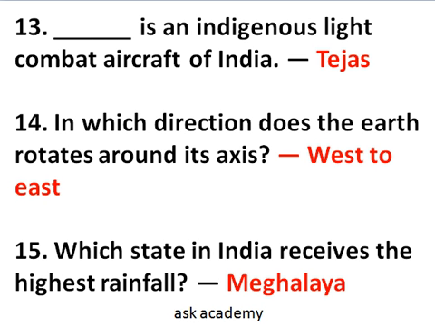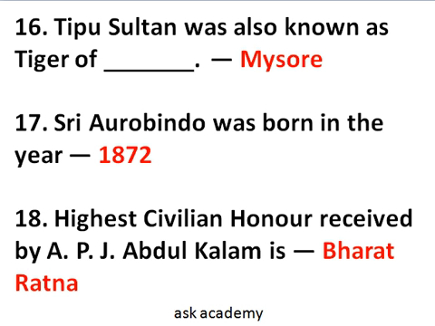Next question, question number 16. Tipu Sultan was also known as Tiger of Mysore. Question number 17. Sri Aurobindo was born in the year 1872. So who is Sri Aurobindo? So Sri Aurobindo was an Indian novelist. He is a philosopher, yogi, poet, and he joined the India movement for independence from British rule. Okay.